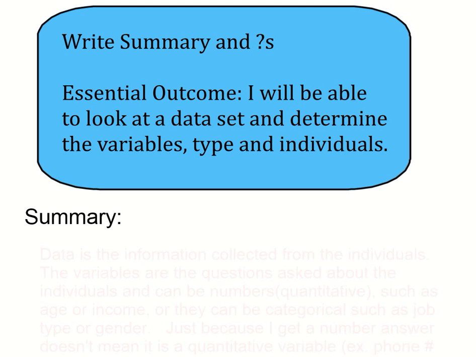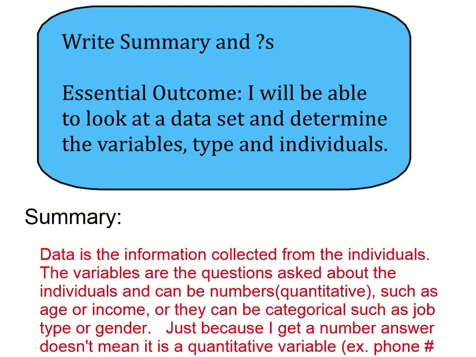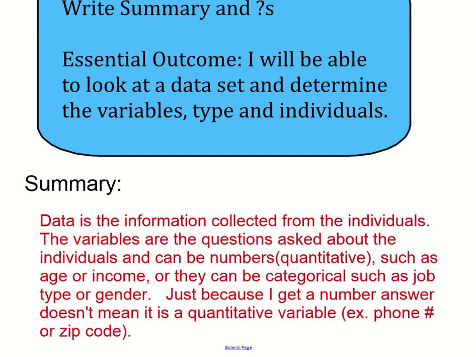So here's what I have to say, the summary for today's lesson. Data is the information that we collect from the individuals. The variables are the questions asked about the individuals and can be numbers, such as age or income, or they can be categorical, such as job type or gender. Just because I get a number answer doesn't mean it's a quantitative variable. Remember that. We gave all those examples of number variables that are categorical, not quantitative. So make sure you think about that as you work on the homework of lesson 1 of chapter